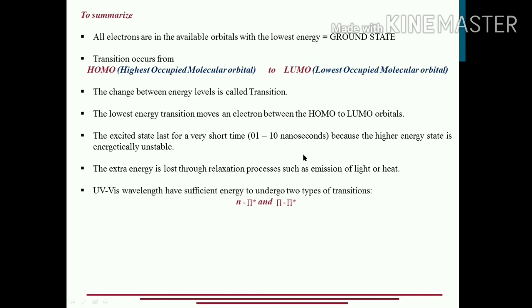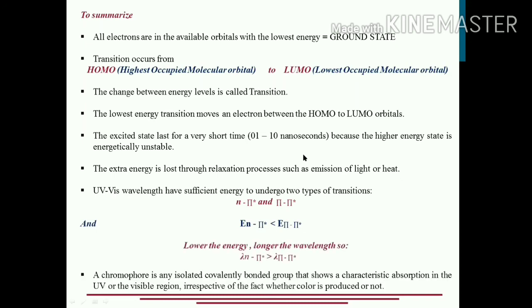UV visible wavelength has sufficient energy to undergo two types of transition: n to pi star and pi to pi star. The energy required for the n to pi star transition is obviously lesser than the pi to pi star transition, because the n and pi star orbitals are closer to each other. The lower the energy, the longer the wavelength, fine.